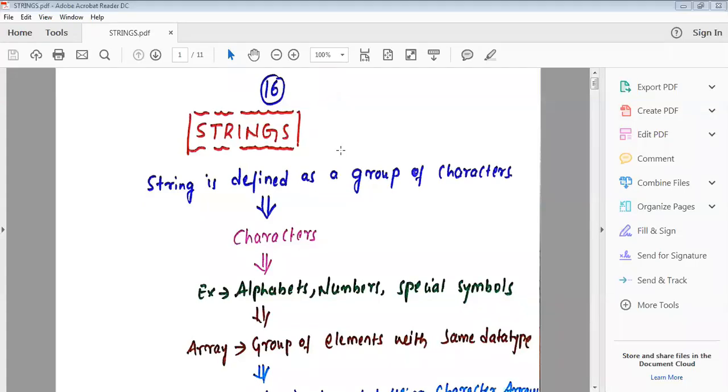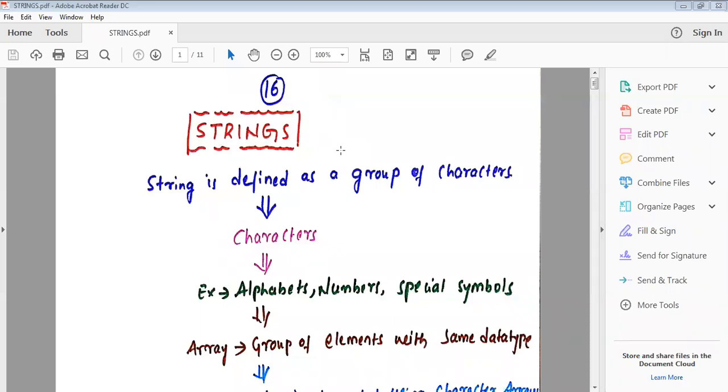So how do you frame the name Anusha? You frame the name Anusha by using characters. A-N-U-S-H-A, Anusha. A is a character, N is a character, U is a character, S is a character, H is a character, A is a character. So that is called a string. String is a group of characters.